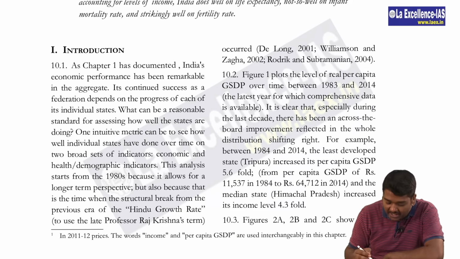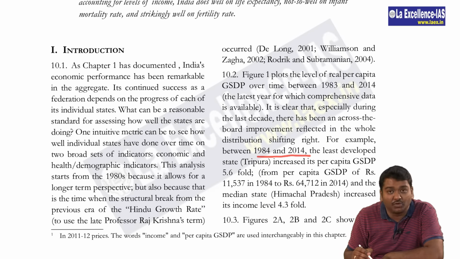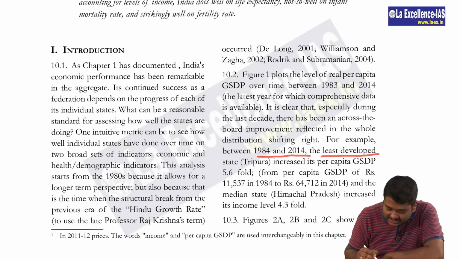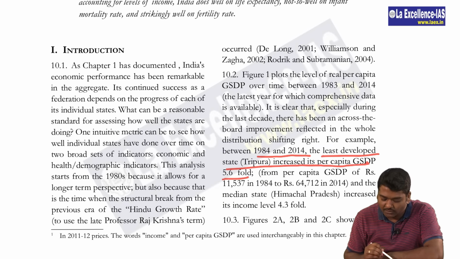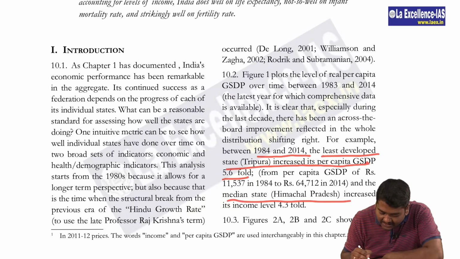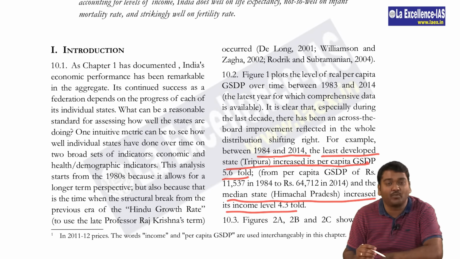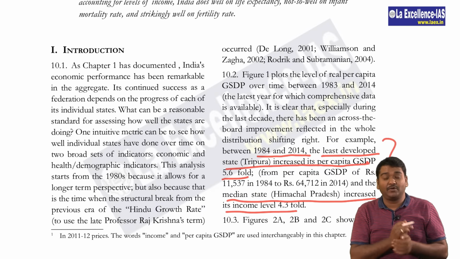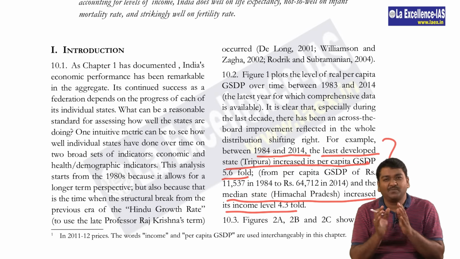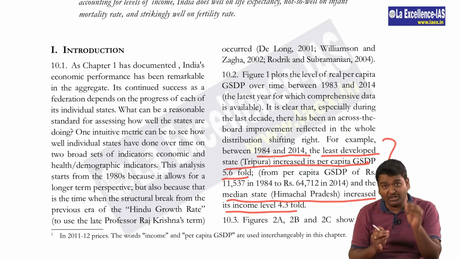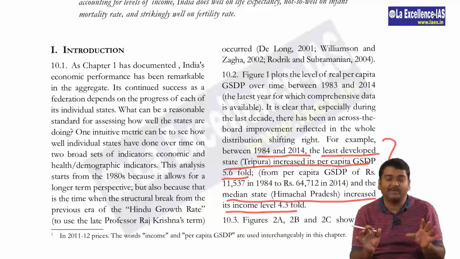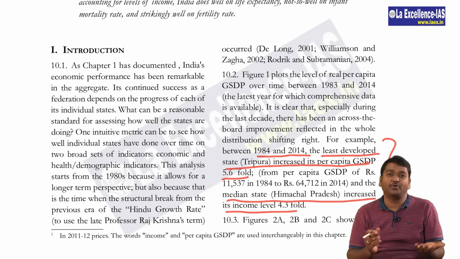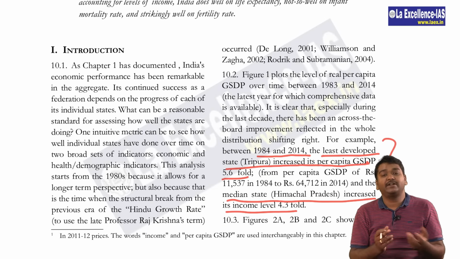First, we have to see that between 1984 and 2014, the least developed state, Tripura, increased its GSDP 5.6-fold, and the median state, Himachal Pradesh, increased it by 4.3. These are some of the factual information which UPSC can directly give you and they may expect you to know. So please be careful about these facts, especially from the Economic Survey. It takes hardly 5 minutes for you to remember it. So once you do that, it is easy for you.